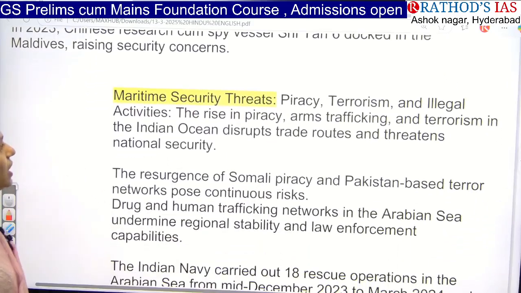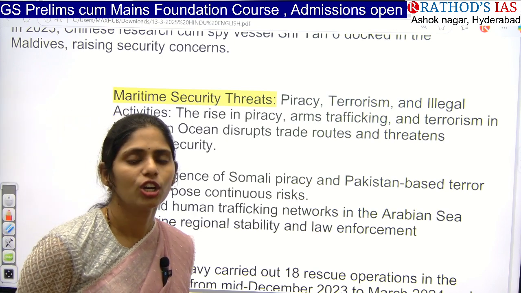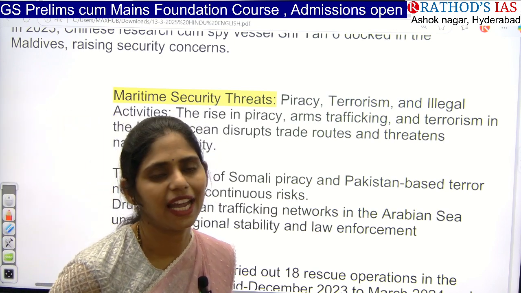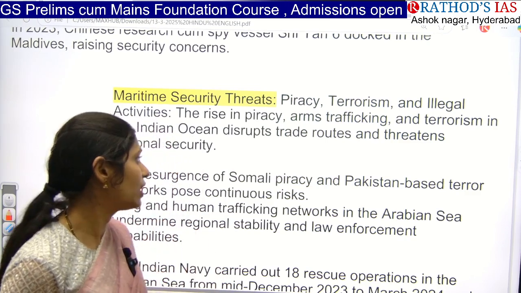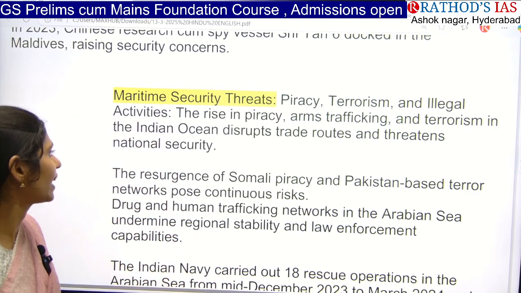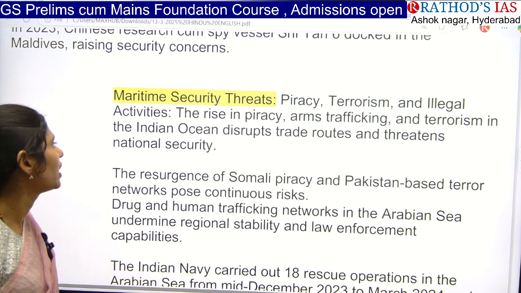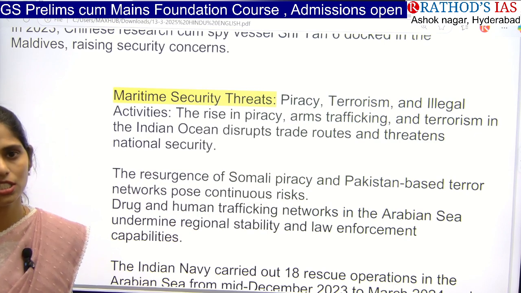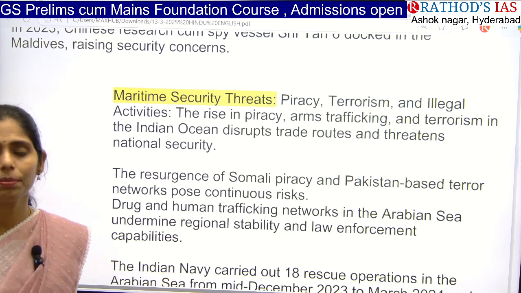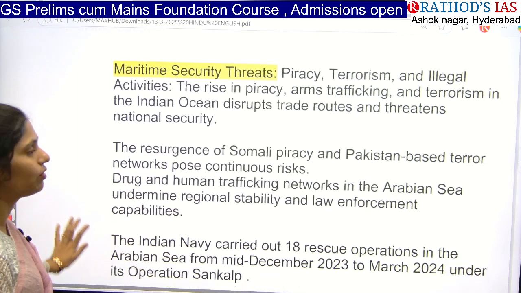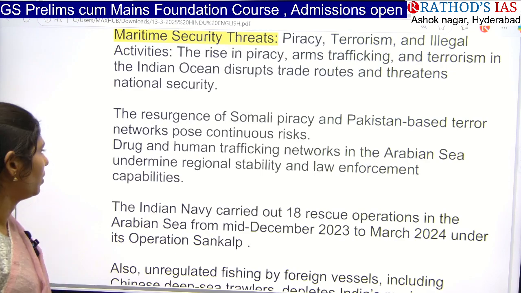And next, as part of maritime security, we will always have some threats called piracy. Piracy is nothing but hijacking of ships. And next is terrorism and illegal activities like arms trafficking, which also happen in this Indian Ocean, which disrupt trade routes and even threaten national security.